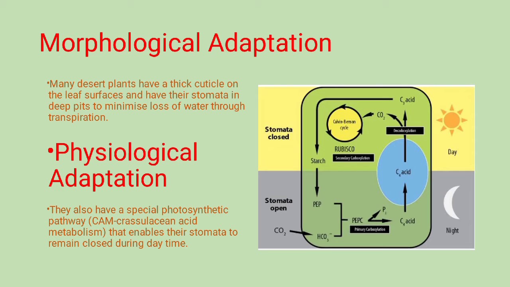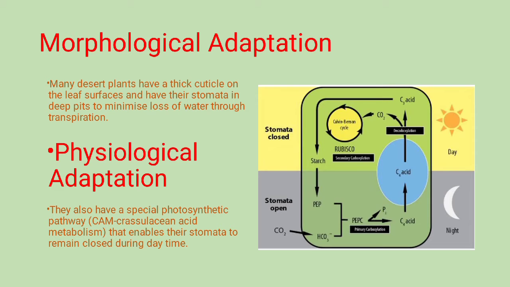Now, first we'll see the morphological adaptation. Morphological means structural adaptation, that is how plants and animals make changes in their body. Different adaptations take place in their body. Many desert plants have a thick cuticle on the leaf surfaces and have the stomata in deep pits to minimize loss of water through transpiration.